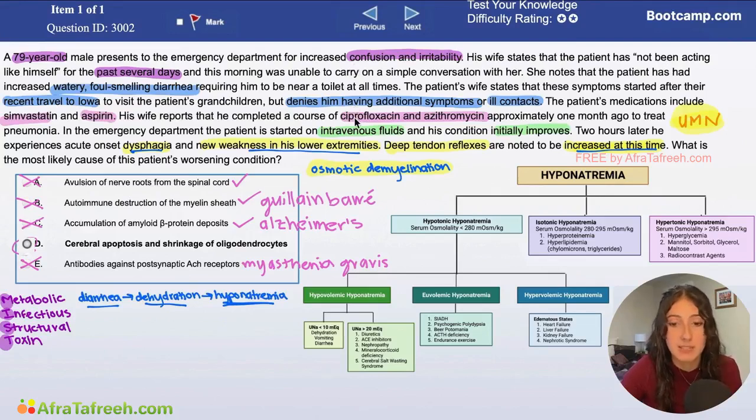So really pay attention to the time course of all the different pathologies you learn about and the pathologies that they give you on step 1. And then finally, when answering these types of questions, a lot of times on step 1, the answer choices that they give you will not directly indicate which disease they're talking about. So it's a great idea to get familiar with some of the underlying basic science behind these diseases. Understanding the basic science will help you look through these answer choices and realize from the description what diseases they're talking about, which will help you get the right answer on test day.